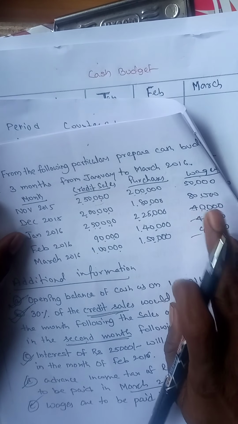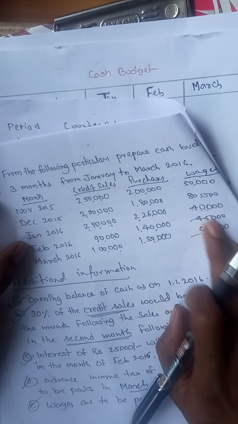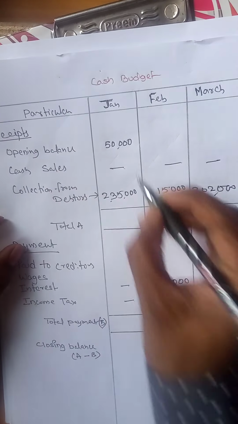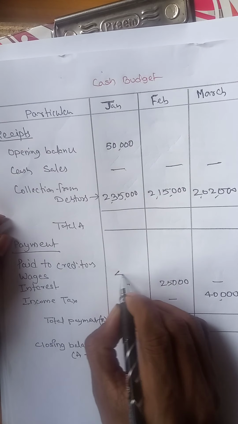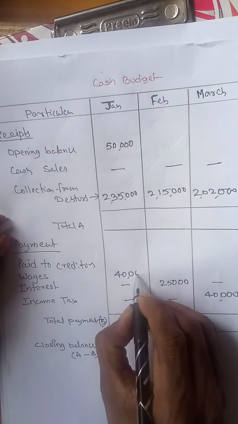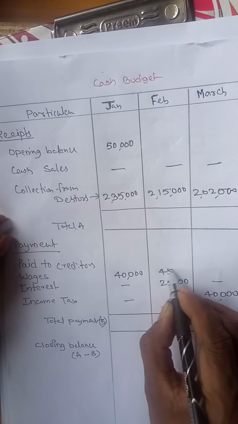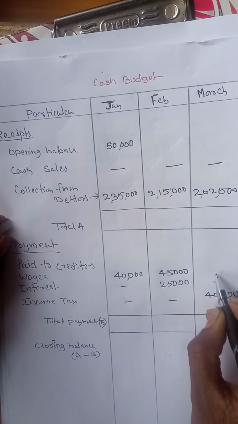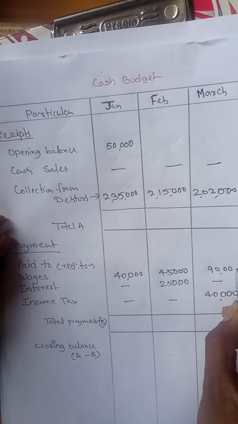That means January wages we pay in January, Feb wages in Feb, March wages in March. So wages for January is 40,000, for Feb 45,000, and for March 90,000.